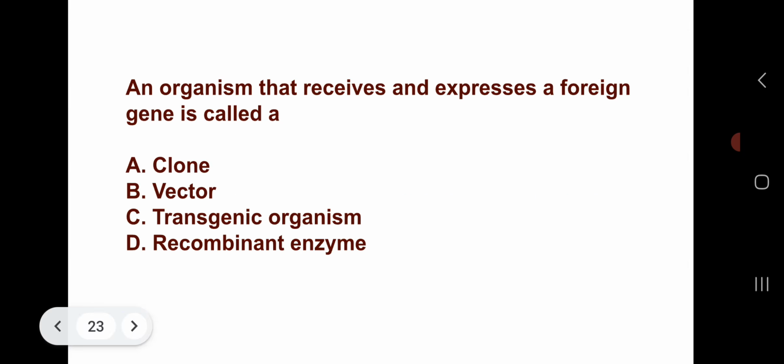An organism that receives and expresses a foreign gene is called a: option A, clone, option B, vector, option C, transgenic organism, or option D, recombinant enzyme. Let's see which will be the correct answer. Option C, transgenic organism. Next question.